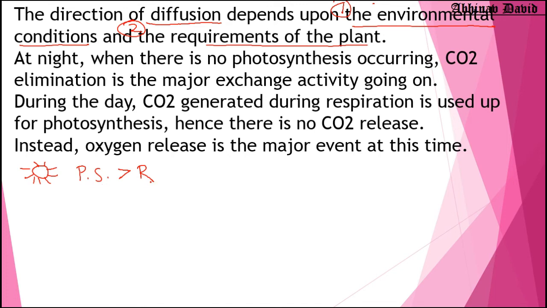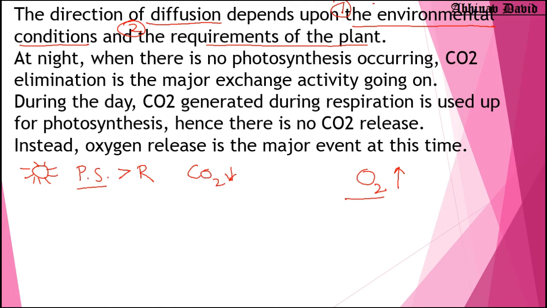It means that more carbon dioxide is required and more oxygen is produced. So CO2 is taken inside. This is inside. So CO2 is absorbed by the plants. What about oxygen? Oxygen is given out because during the daytime they produce oxygen by the process of photosynthesis and they use carbon dioxide.